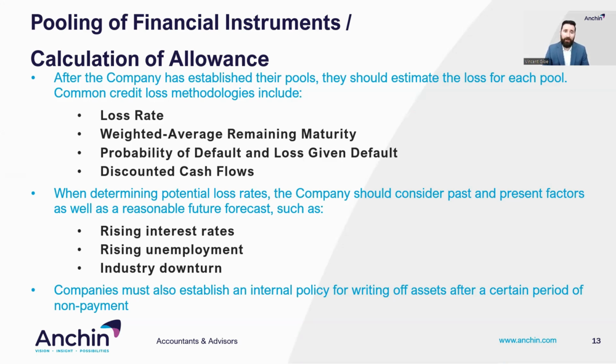The company should also consider present factors such as rising interest rates, declining property values, rising unemployment, rising customer delinquency rates, or industry downturn. These are just a few of the potential factors that could be at play when establishing your loss rates. Lastly, the company should be considering future factors by developing a reasonable and supportable forecast for the entire contractual term of the underlying assets. The interpretive guidance has established a pretty high bar for any zero expected credit losses, meaning that a reserve of zero is considered to be very unlikely. That said, not having a zero balance does not mean that the reserve has to be significant or material.